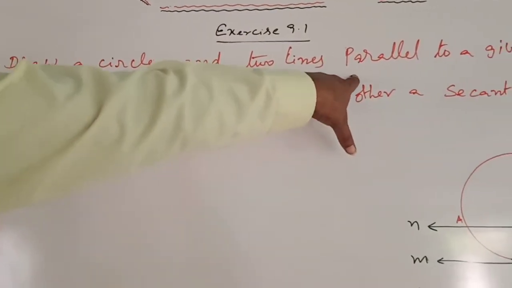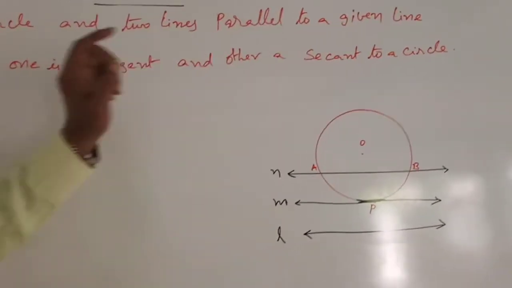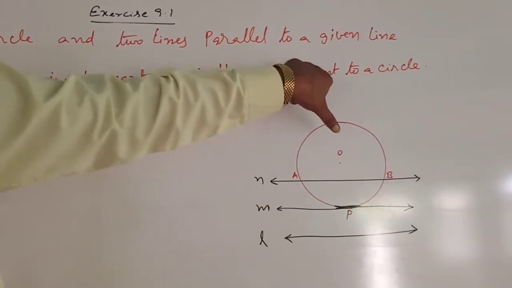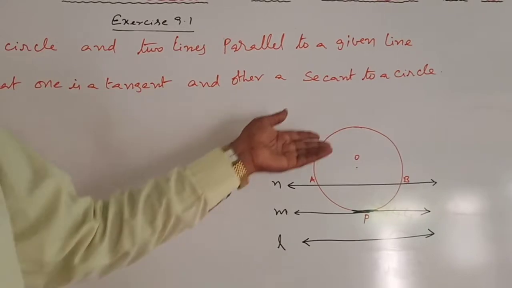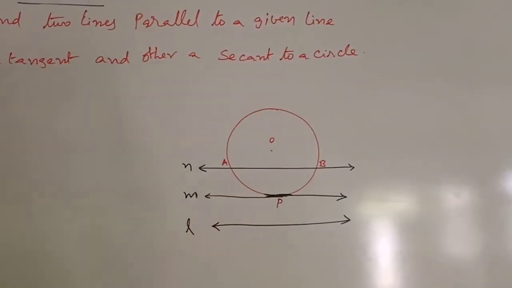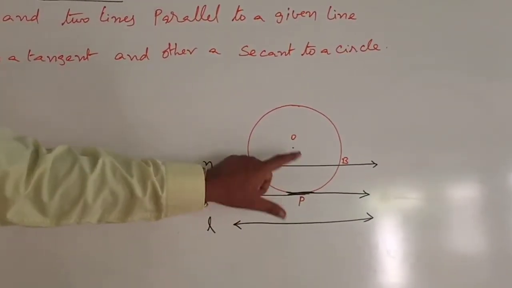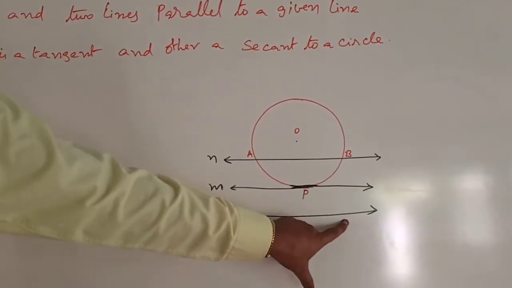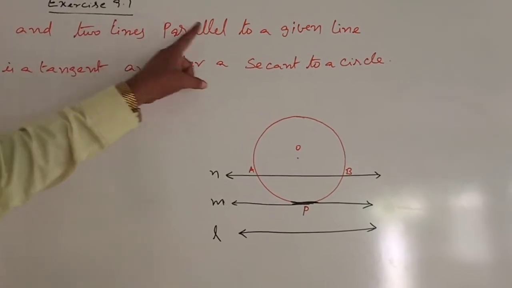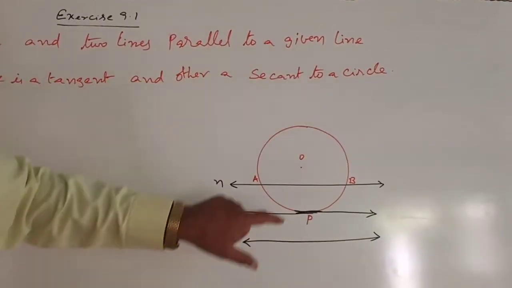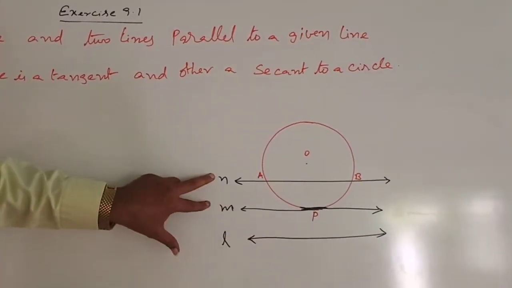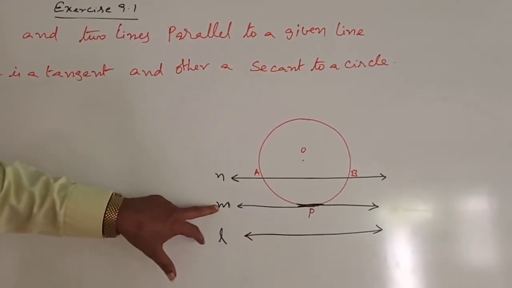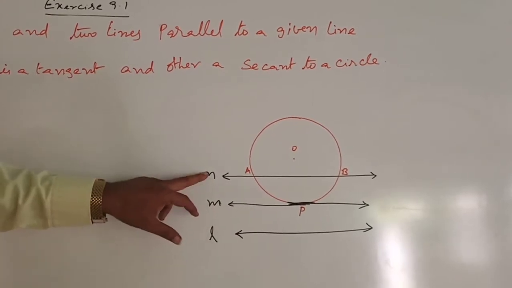Draw two lines parallel to a given line such that one is a tangent and the other is a secant to a circle. So first draw the circle O. Draw a line, one line. L is the given line. Then these two lines are parallel to the given line. One is a tangent, one is a secant.